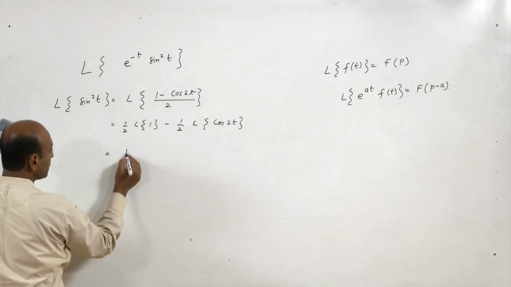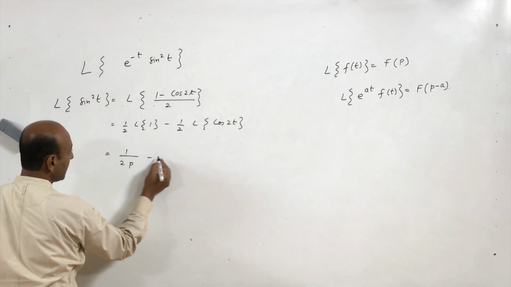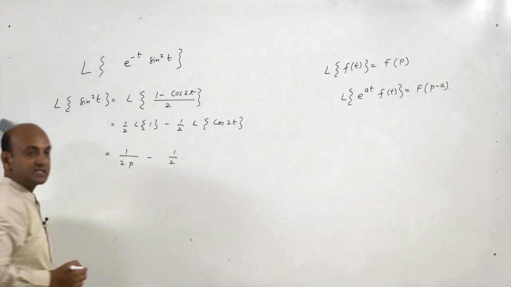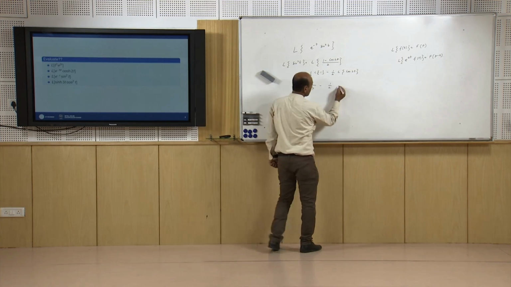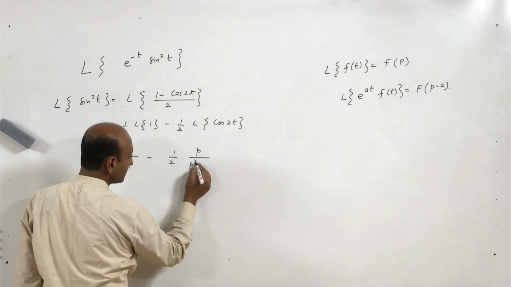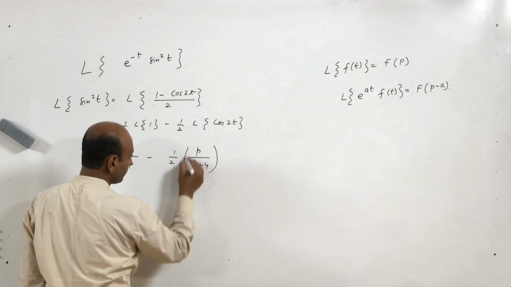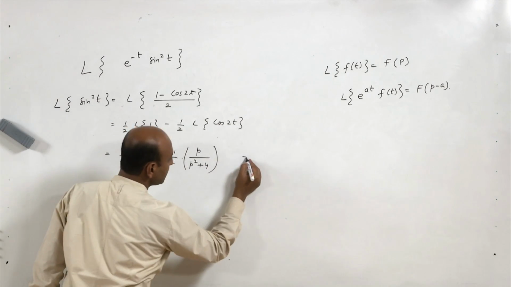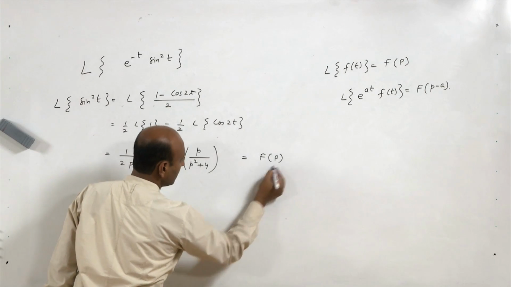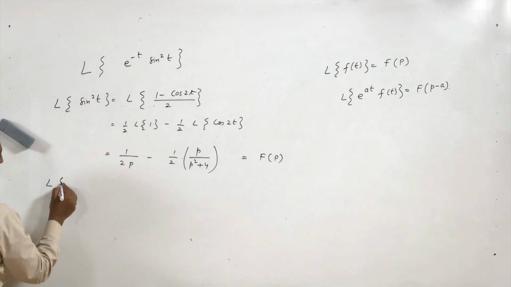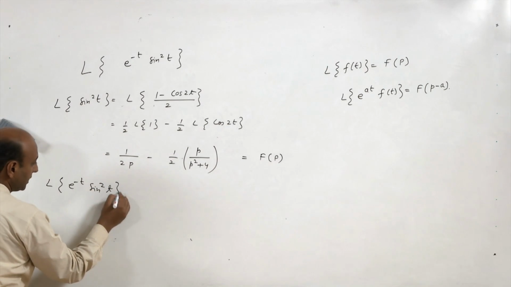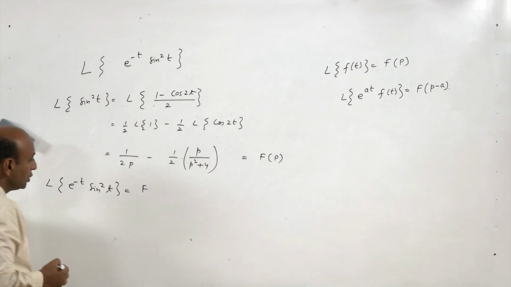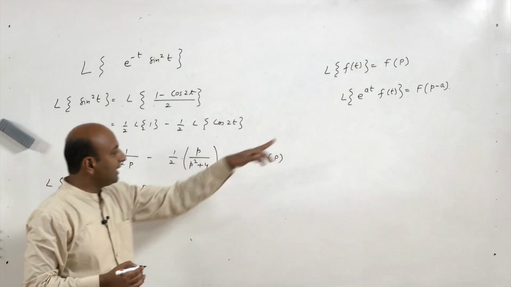So, the Laplace transform of 1 is 1 by p, minus 1 by 2 times the Laplace transform of cos 2t, which is p upon p square plus a square. So, p upon p square plus 4. So, this whole is F(p). Now, the Laplace transform of e^(minus t) sin square t will be nothing but F with p replaced by p minus a, that is minus 1.